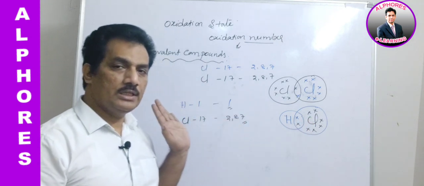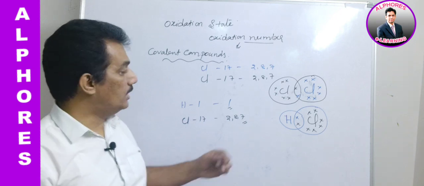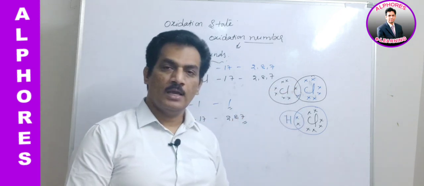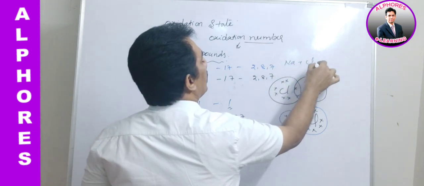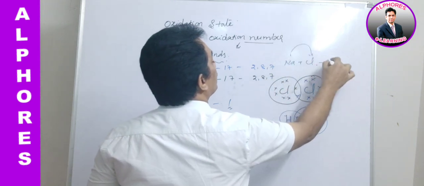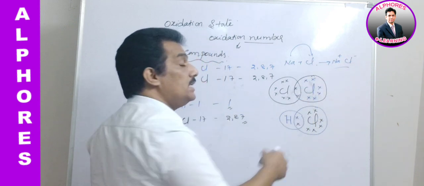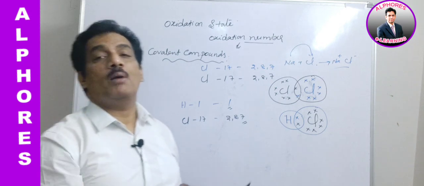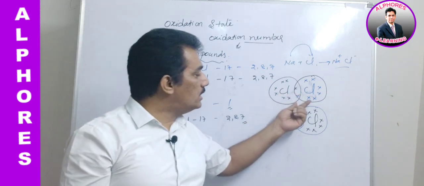Both are sharing the electrons. There is no migration of electron. Clear? In these two cases, unlike sodium and chlorine, where an electron migrates from sodium to chlorine and we can easily assume the probable charge on each atom, here there is no scope.